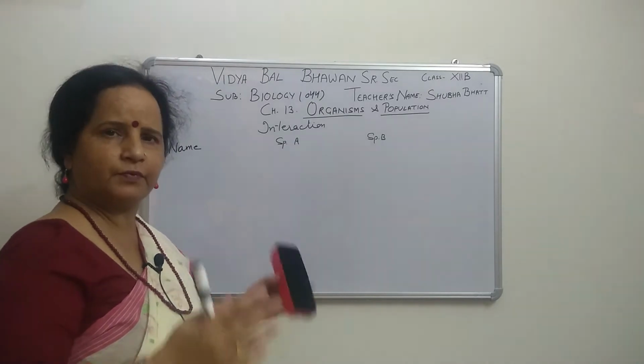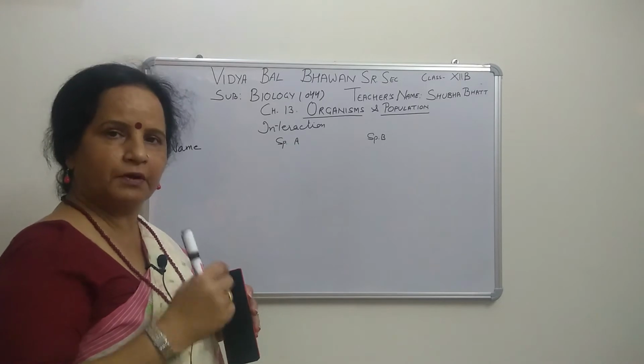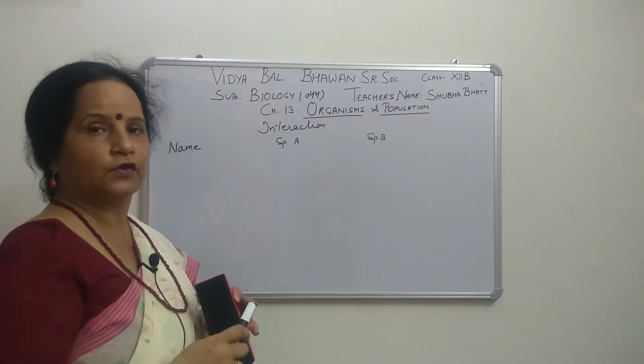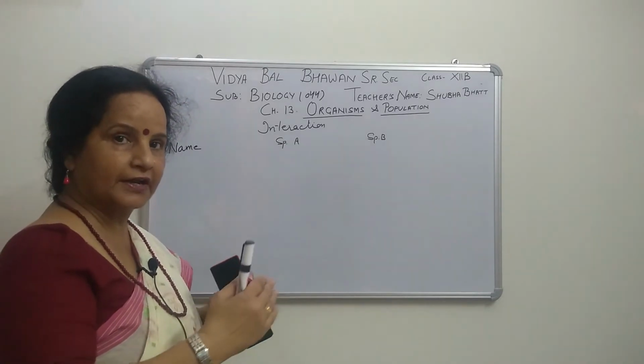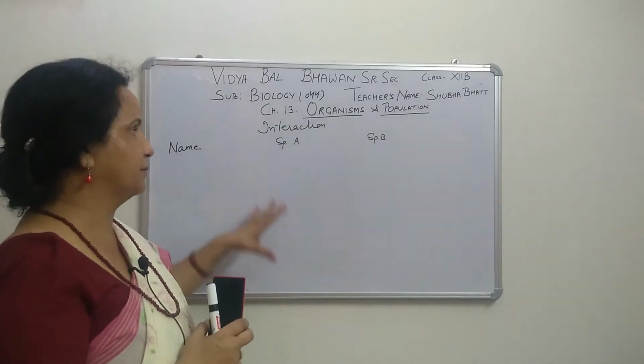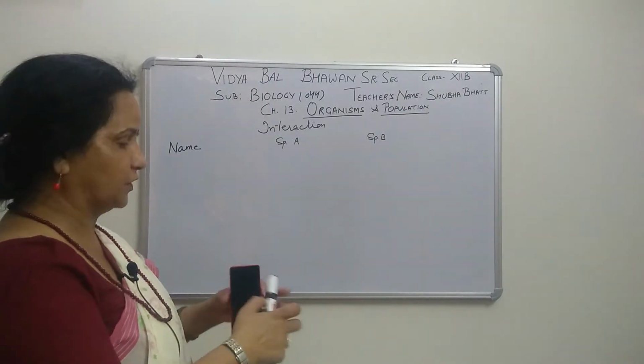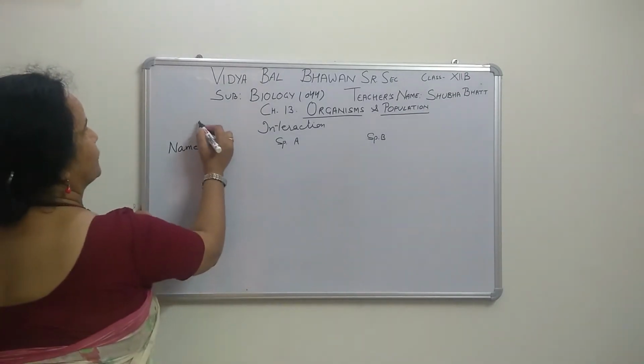Here a number of species are surviving. Suppose we talk about one ecosystem, a number of species are surviving there, right? So how two species interact with each other. In your book the graph or table is also given. I am also explaining that this is called population interaction.